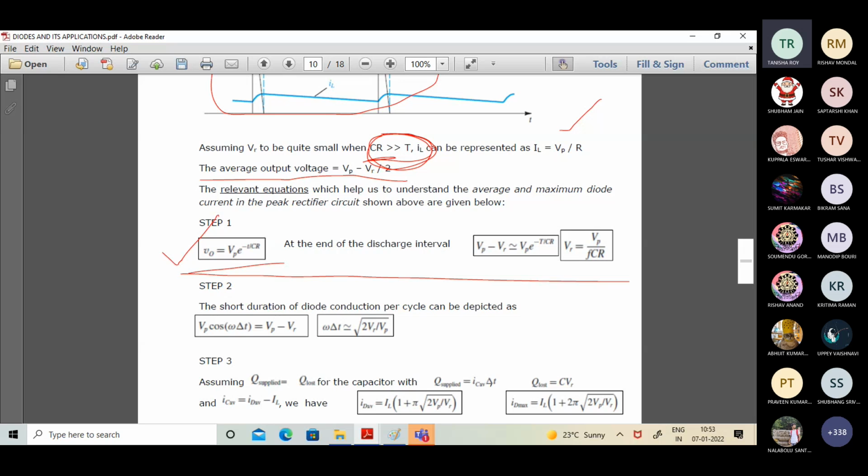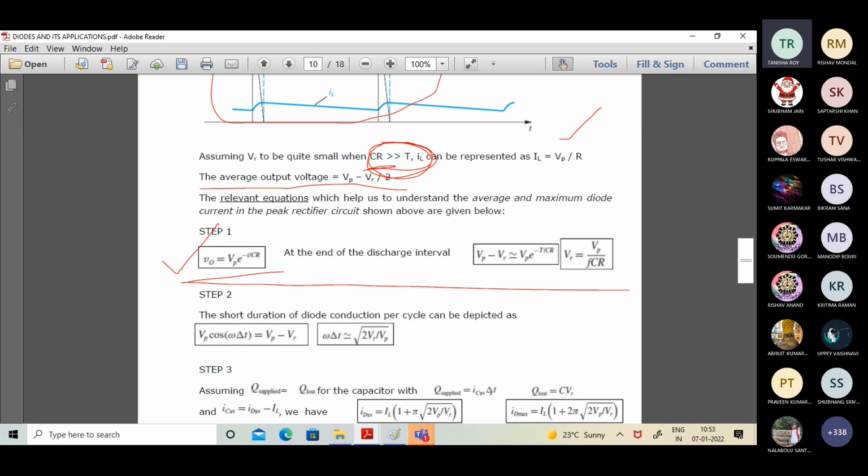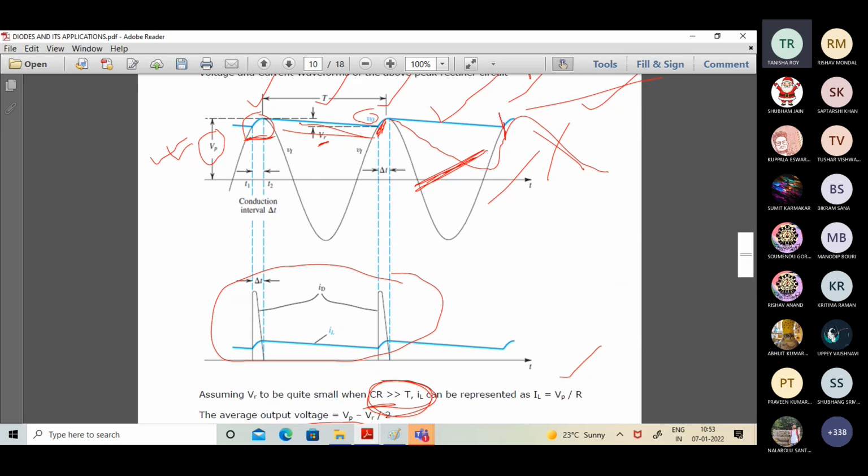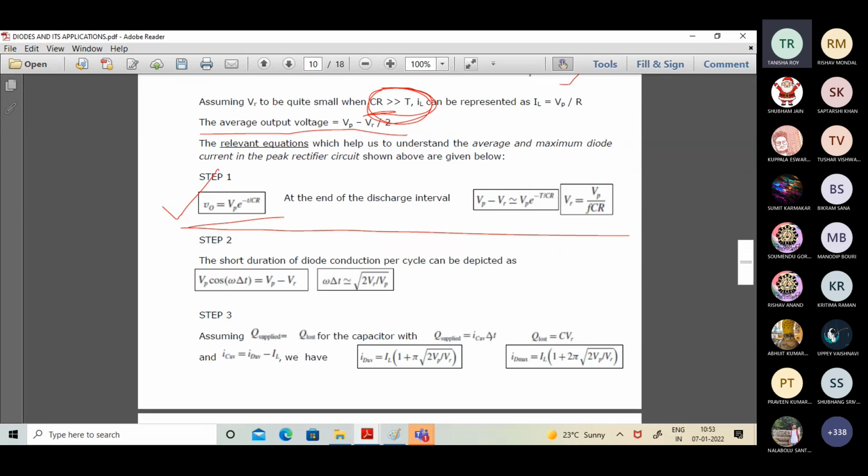If we maintain that particular aspect, then at the other end of the discharging, at this particular point which is equal to Vp minus Vr, we can write the equation at the end of the discharge interval: Vp minus Vr is approximately equal to Vp e to the power minus capital T by CR.